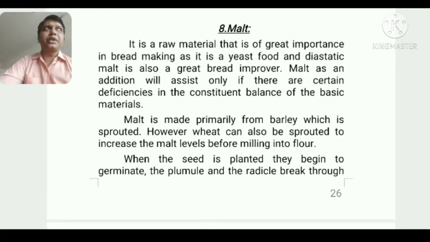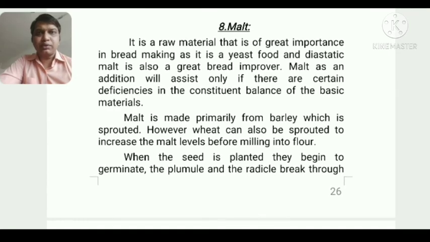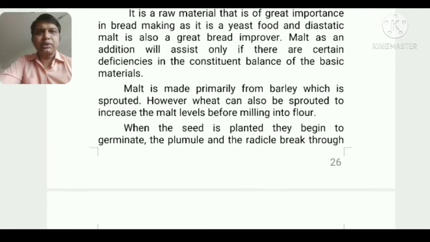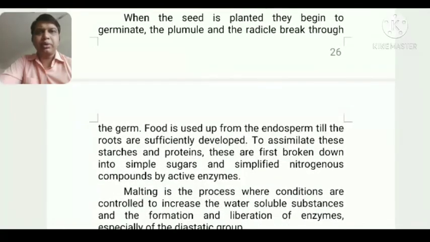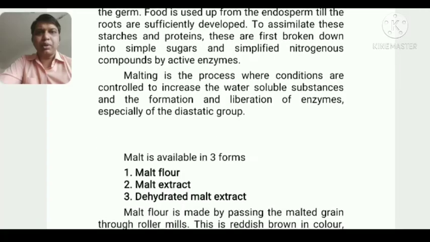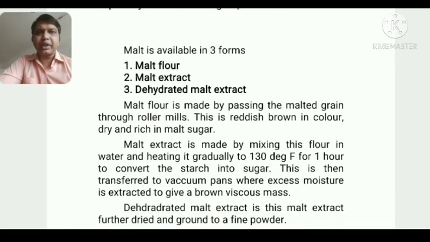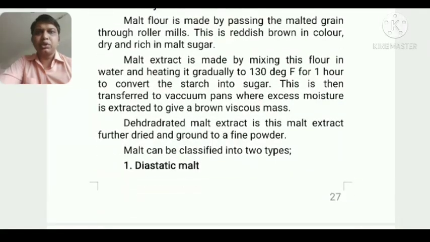It helps in the fermentation process and in the denaturation of the protein present in the flour, so it increases the work of yeast. Sometimes the yeast is not able to work firmly, so malt can be used. Malt flour, malt extract, and dehydrated malt extract powders are used for this.